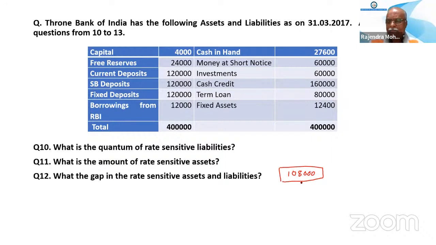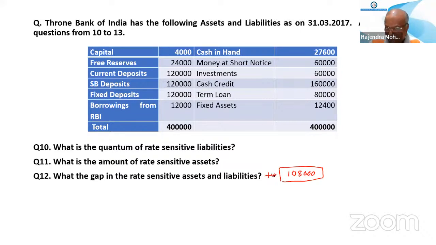It is not negative. Assets are more, RSA is 360 and RSL is 252, so the difference is positive.